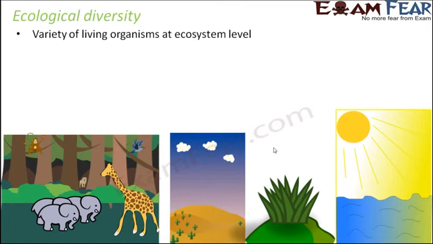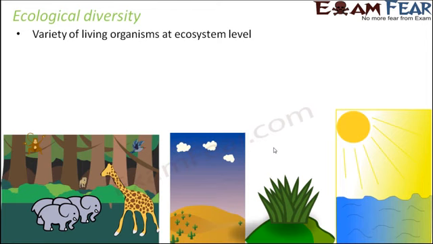Certain regions might have a variety of ecosystems. For example, if you talk about a place like India, India has a large variety of ecosystems. In India you have deserts, you have mountains, you have oceans. So the variety of ecosystems is more when compared to certain other regions which have lesser variety of ecosystems. So we say that India would be ecologically more diverse when compared to some other particular place. That is what we mean by ecological diversity.